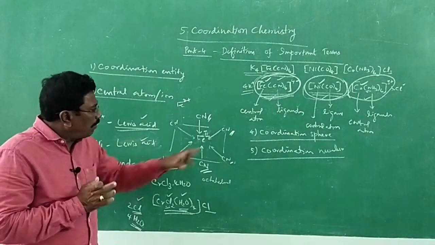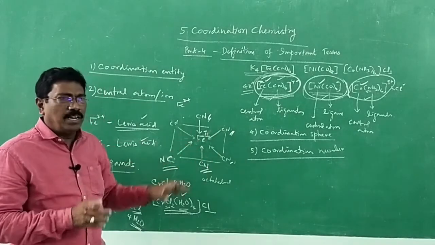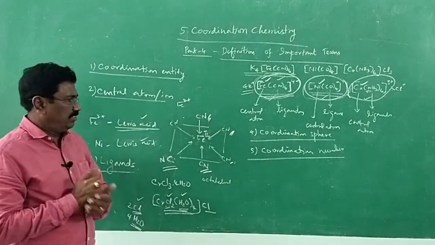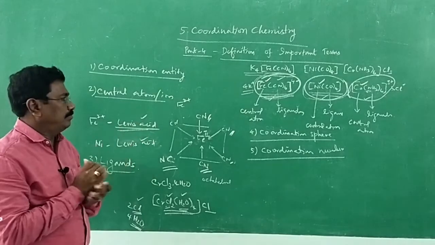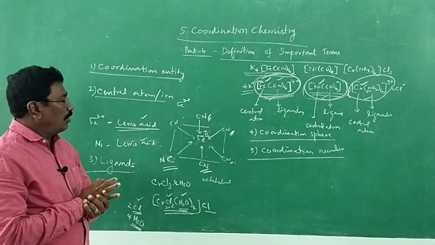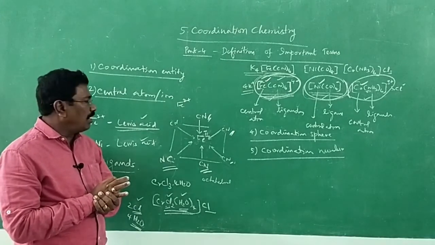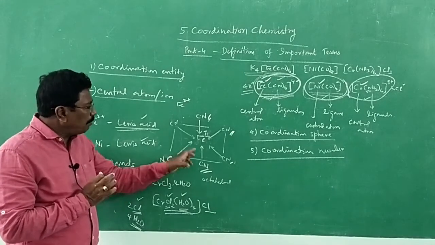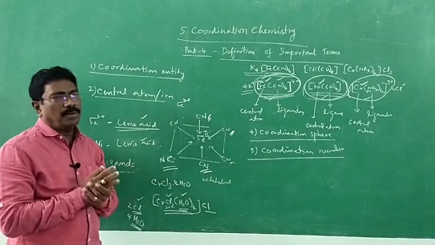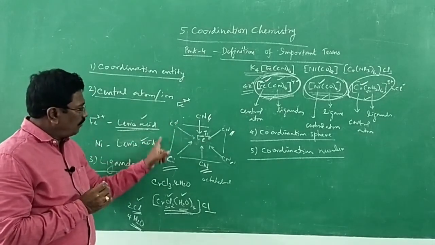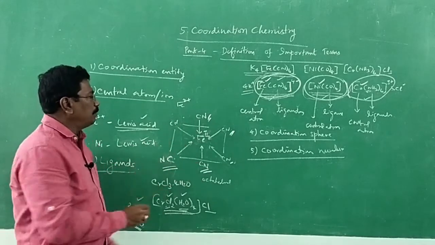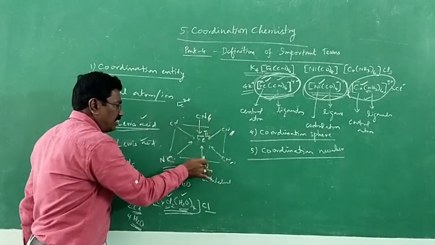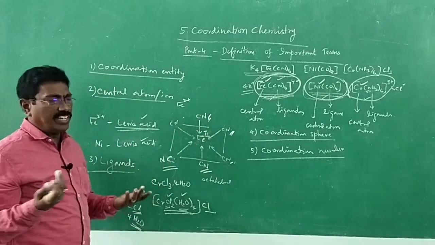That is the number of sigma bonds. A coordinate covalent bond is a sigma bond. The number of sigma bonds formed between ligands and the central metal ion is known as coordination number. So coordination number is the number of donor atoms bonded to the central metal atom or ion, or the number of sigma bonds formed between ligands and the central metal atom or ion. In K4[Fe(CN)6], what is the coordination number? 6. Because we have 6 sigma bonds, or 6 atoms of the ligands make bonds with the central metal atom or ion. In both ways we can say.